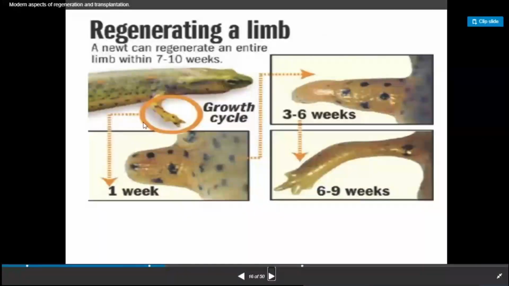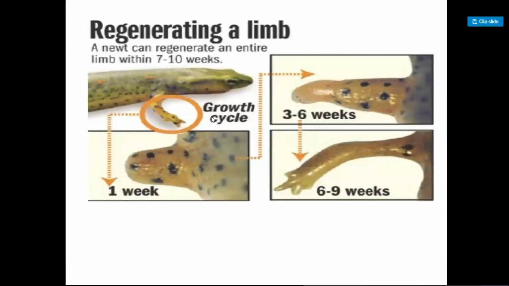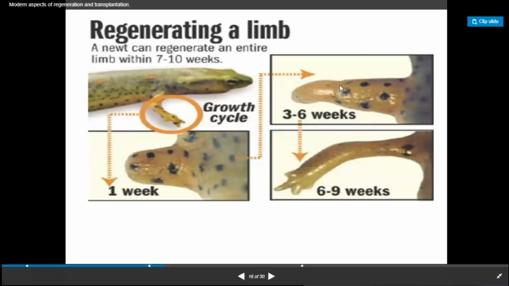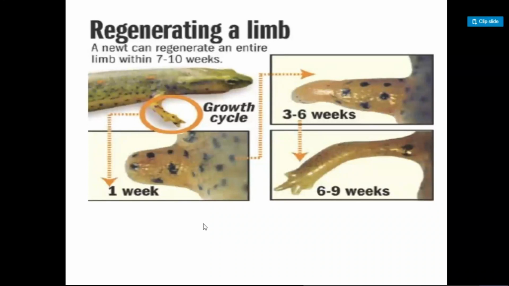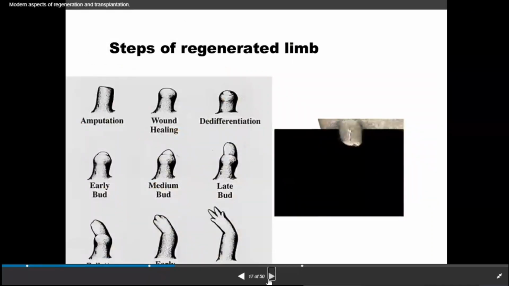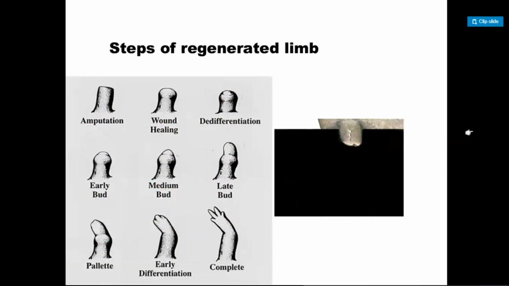You can see here in the diagram the regeneration of the limbs: how a limb is lost, and within 3 to 6 weeks how it regains the specific part of the body, then 6 to 9 weeks how it regenerates it again. So this is the whole process occurring in the regeneration of a limb. After 1 week, after 3 to 6 weeks, after 6 to 9 weeks, this is how the process completes regeneration of the limb. So here is a step-by-step process elaborated in this diagram, the steps of limb regeneration.